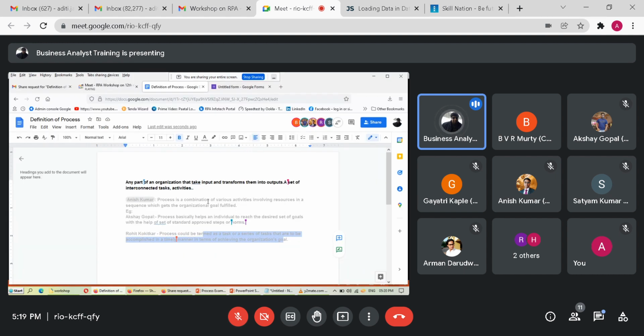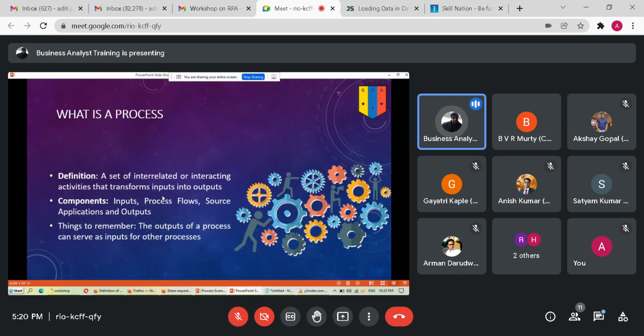Going back, when I say sequence, resources, yes, those are similar words that describe it, but I do not normally see the word input. A set of goals will always be outputs. A task or series of tasks can be thought of as steps, but the one word missing here is input. So if you are talking about a process, always remember a process will have four things: inputs, a series of steps or instructions, tools or applications, and outputs.